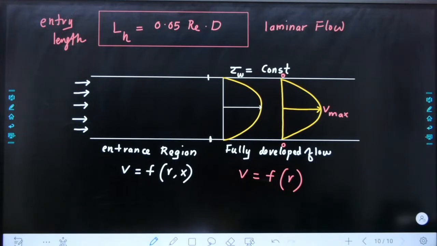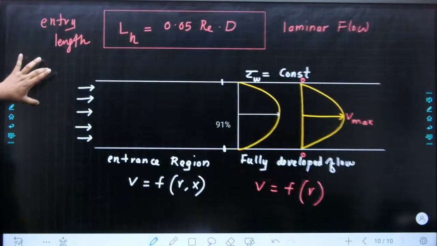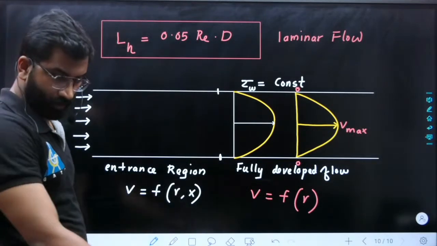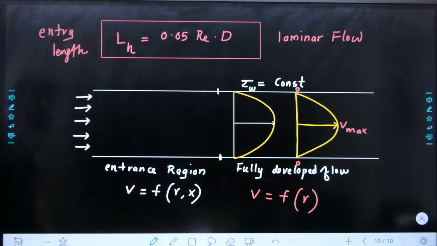So remember this equation as well. Easy. Yes, fully developed flow, I hope you understood everything.